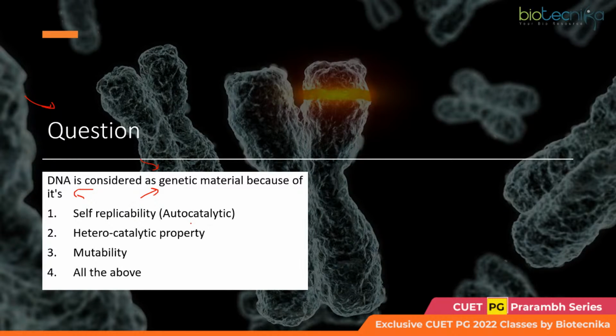Don't you think it should be the first one, autocatalytic? This is the main reason, right? Because DNA has the potential to replicate, to make a duplicate copy of itself. This was the biggest dilemma among the researchers long back, when they got to understand the basic structure of DNA. Even then, they were thinking how it is possible for DNA to make faithful copies of itself. That is how the replication mechanism takes place.